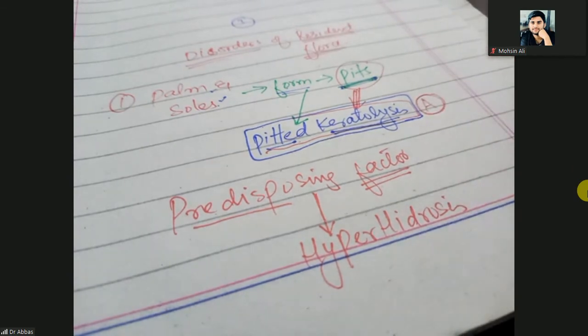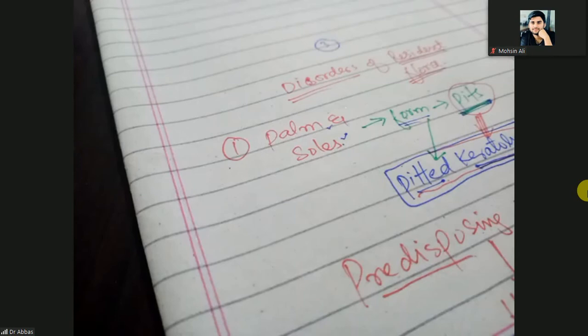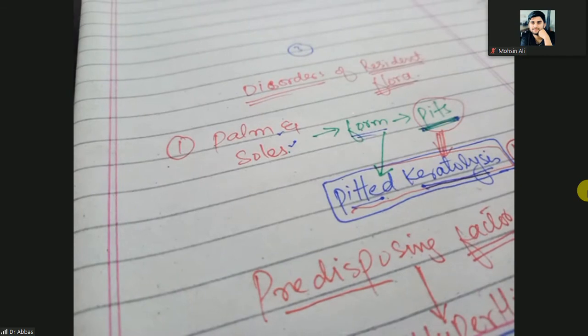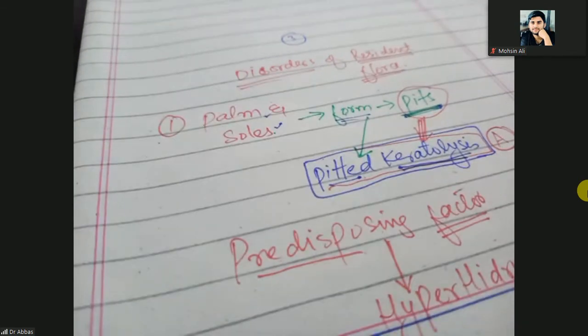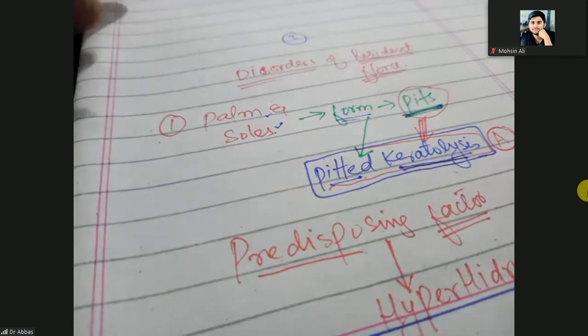So when someone asks you what is the common site for pitted keratolysis, the common site is the palm and soles. So what is the causative agent? The causative agent is Corynebacterium or Staphylococcus epidermidis. So this is the first of the disorders of the resident flora.